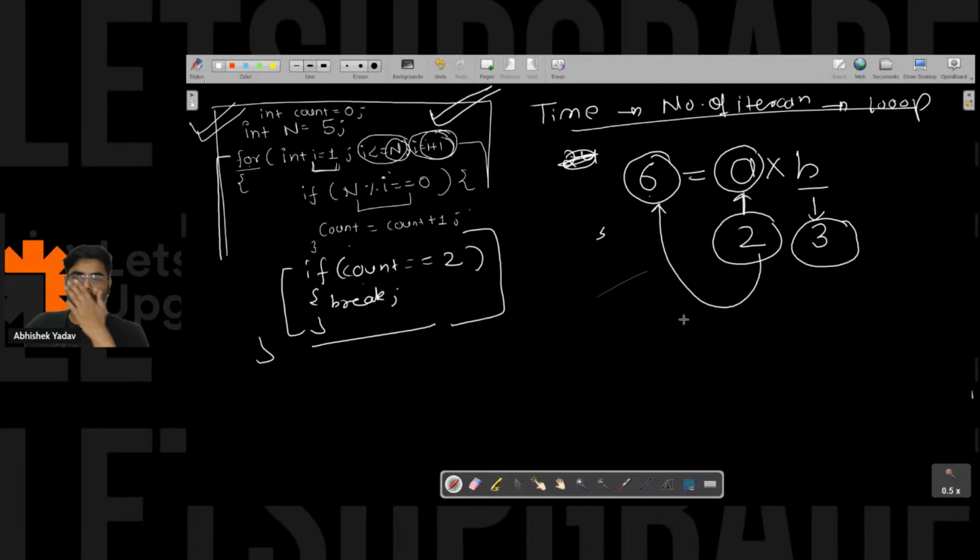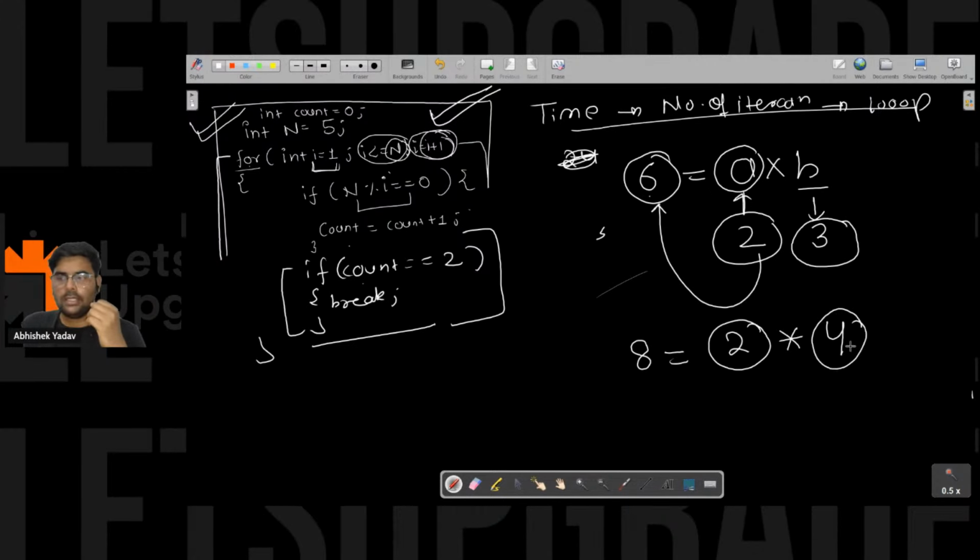Again, let's take one more example. Let's take 8. We know that 2 is a factor of 8, right, everyone? So if I know 2 is a factor of 8, then I can easily calculate the next factor also, and that next factor will be equal to 4, right?